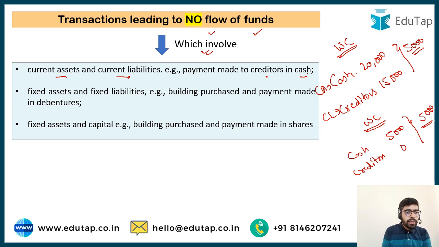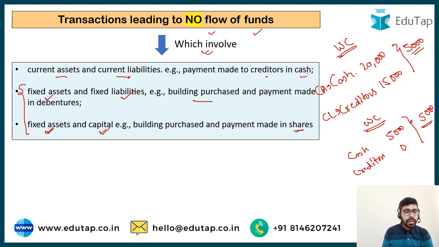Now, if there is a transaction which involves fixed assets and fixed or non-current liabilities, so you have purchased a building and you have issued shares or debentures for it, your current assets or current liabilities are not being affected. If you have a transaction which involves fixed assets and capital, so purchased building and issued shares for the value of the building. So in this particular case also, there is no change in the current asset or current liability. So there is no question of the flow of funds.